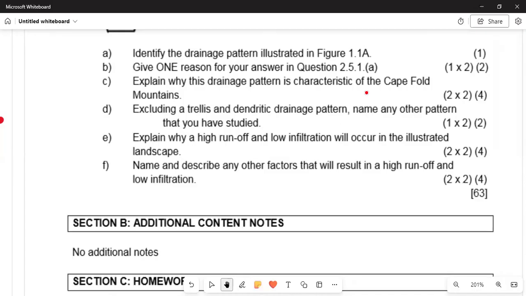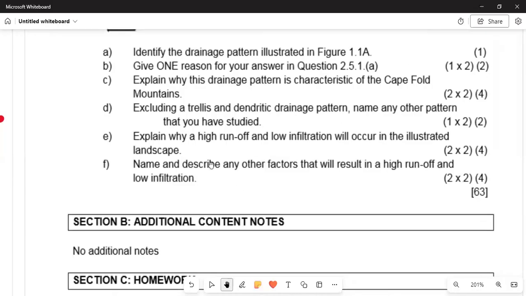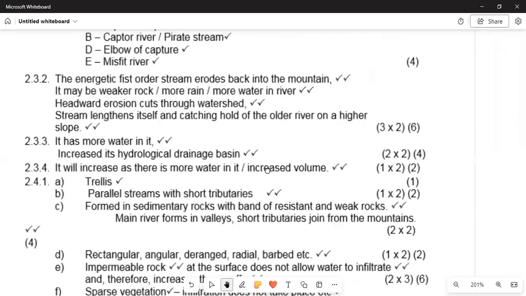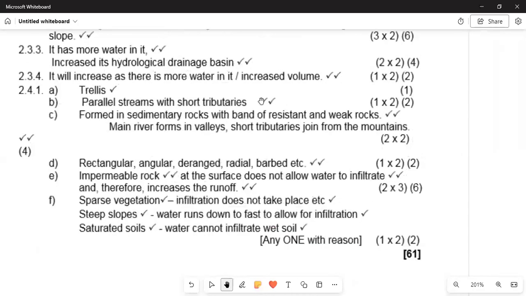Why there will be a high runoff and a low infiltration. Remember those two concepts. And then we need to understand, we have studied apart from the two, the rectangular pattern, the angular pattern, the deranged pattern, the radial pattern, the barbed, and etc. So you need to give one, you have your 2 marks.